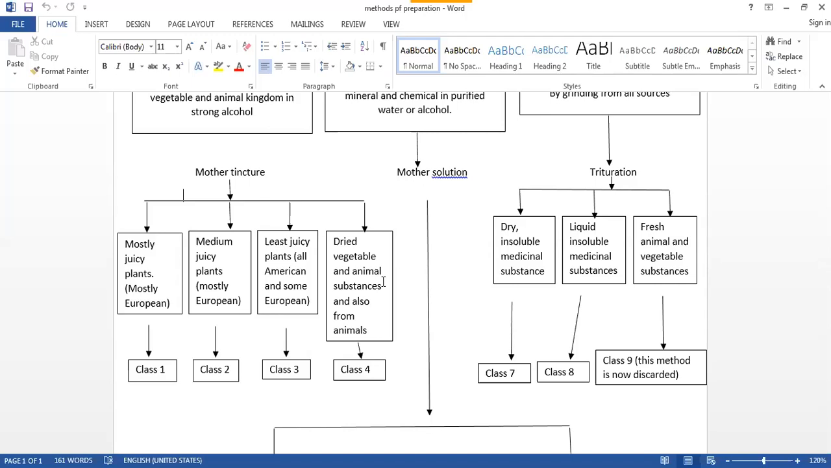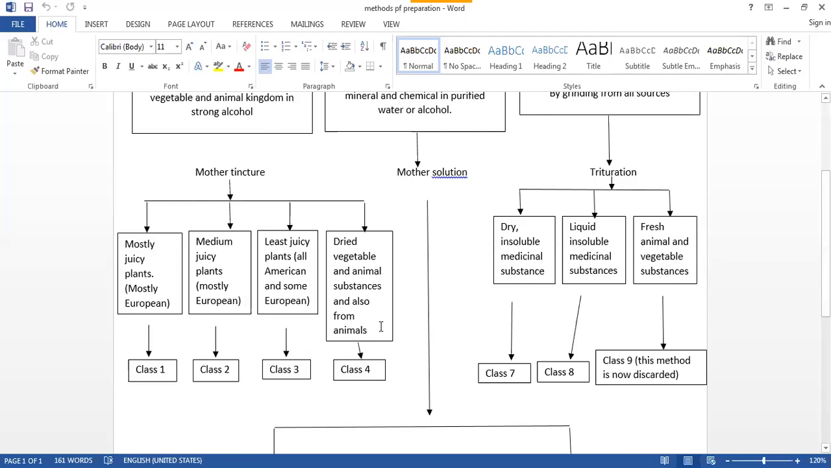So for the preparation of this 2x potency, you have to take 1 minim of mother tincture or a 1x potency, and you have to add 9 minims of alcohol and give the 10 downward strokes. And for the centesimal scale, 10 into 10 is to 90 proportion. So in this way, we can prepare the mother tincture in the class 4.